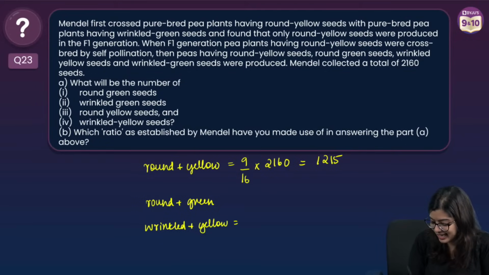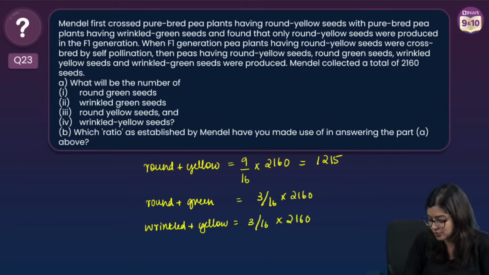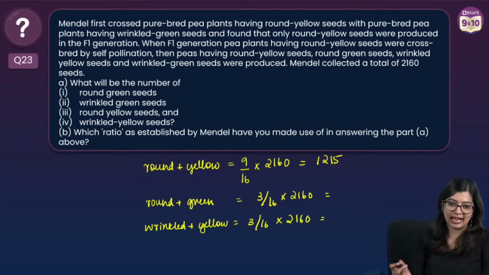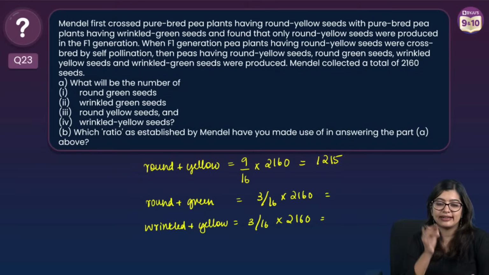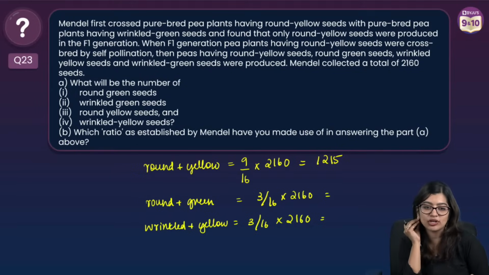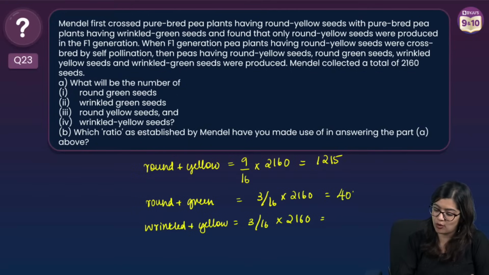Now, this will be the same because both are 3 by 16 into 2160. This is also 3 by 16 into 2160, which means you are supposed to get the same value, right? So what will you get in this? Tell me quickly. What are you getting? 405. Yes, exactly. 405 here, right?